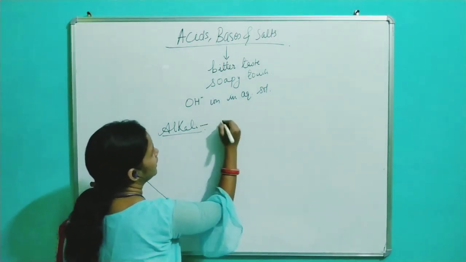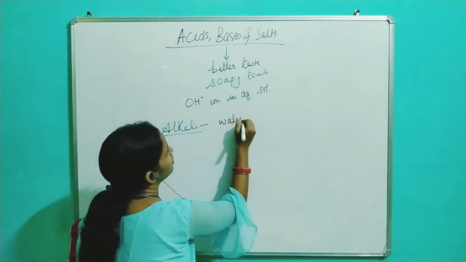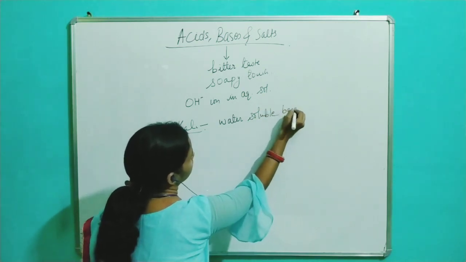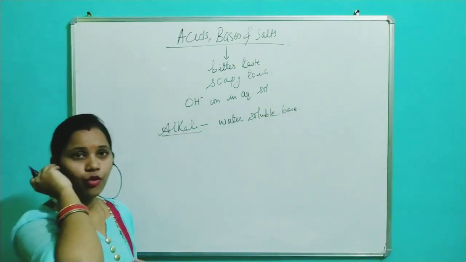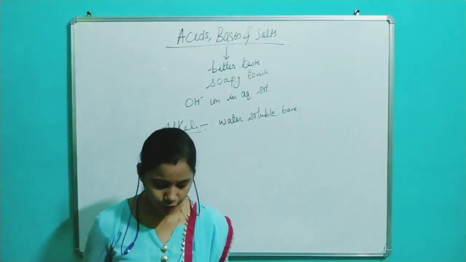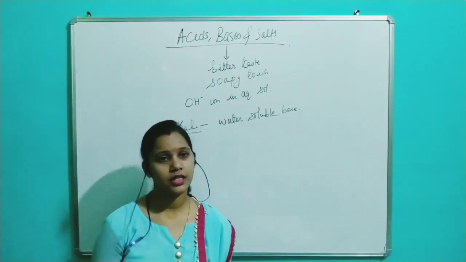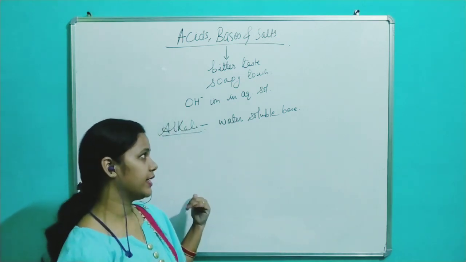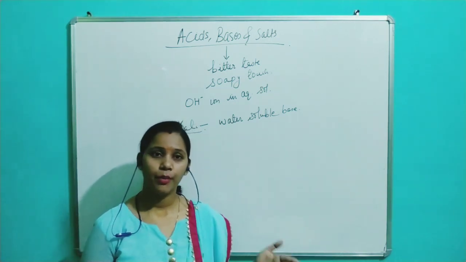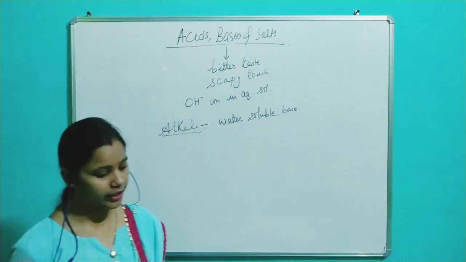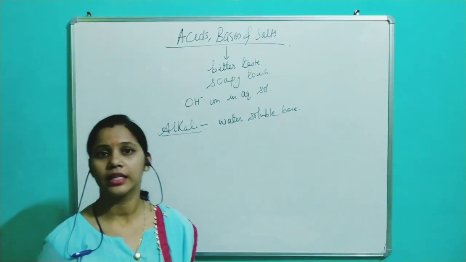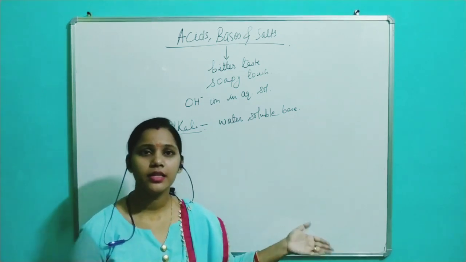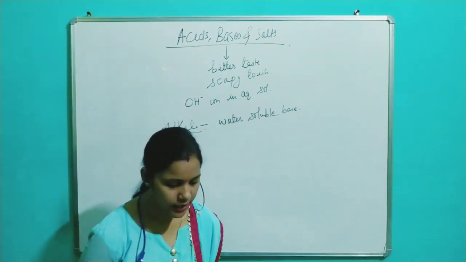So what is an alkali? It is a water soluble base. Most of the bases do not dissolve in water, but some bases dissolve in water and they are known as alkalis, and that is why we say a base which is soluble in water is an alkali. So we say that all alkalis are bases, but all bases are not alkalis.